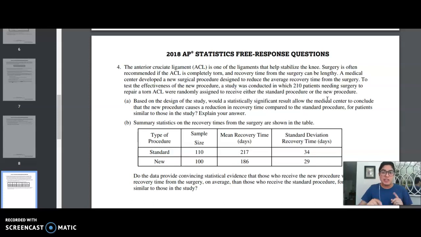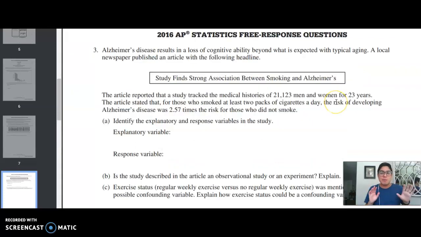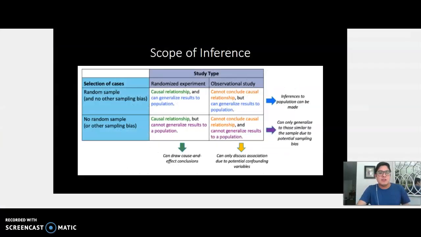So we're just really looking for that idea here of random sample versus random assignment. Ideally, you want both, but again, experiments typically use volunteers, so it's just usually going to be one or the other. Not always, but most times. Okay, so the scope of inference. And you can memorize this two-way table if you want to, but you don't have to.